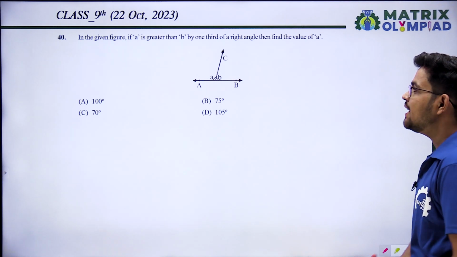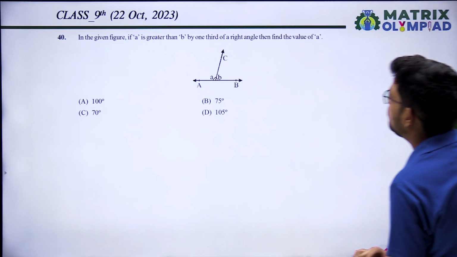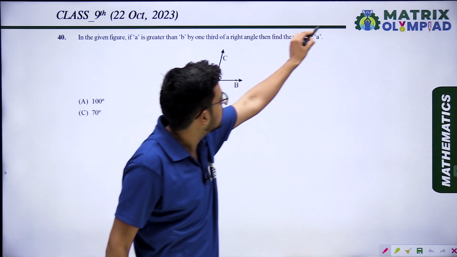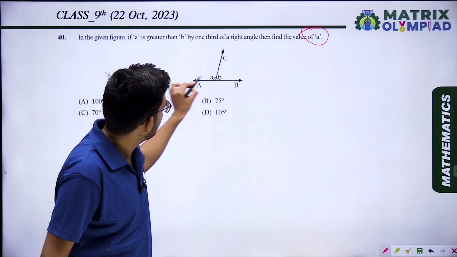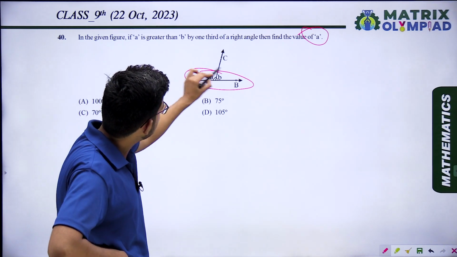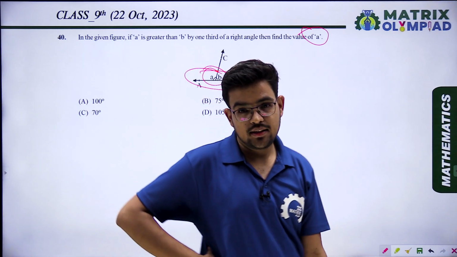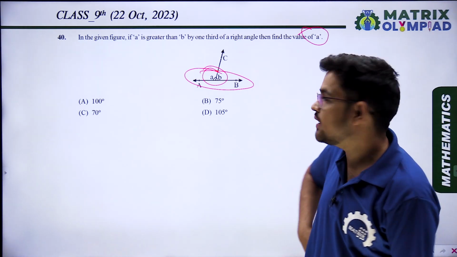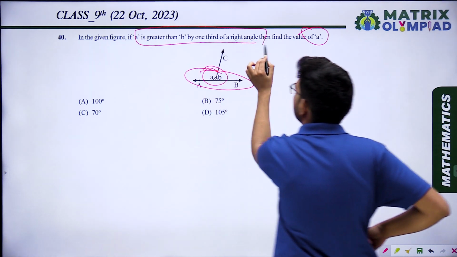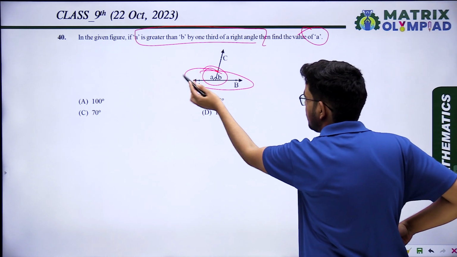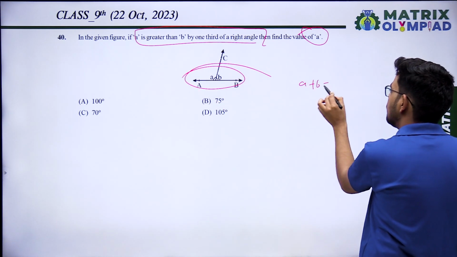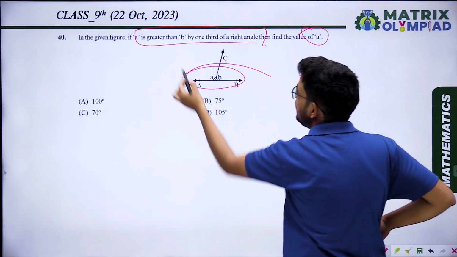Okay, next question 40. In the given figure, if angle A is greater than angle B by 1/3 of a right angle, then the value of angle A. We have to find the value of A. Look at A and B, from here you will notice that this is a straight line. That is the straight line. So it means A and B are a linear pair of angles, and the sum of a linear pair of angles is 180 degrees. So A is greater than B by 1/3 of a right angle. One relation is there, and one relation is that A and B are a linear pair of angles. It means A plus B equal 180 degrees.